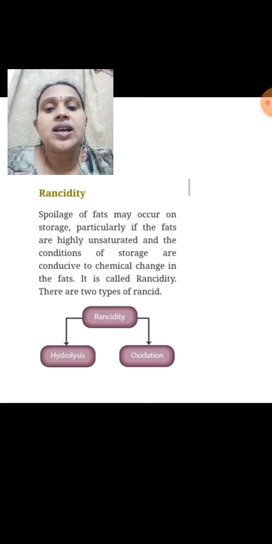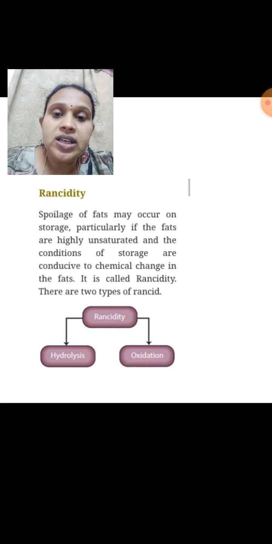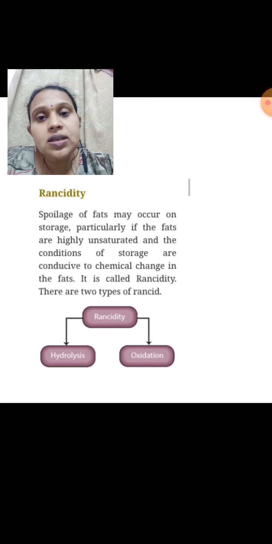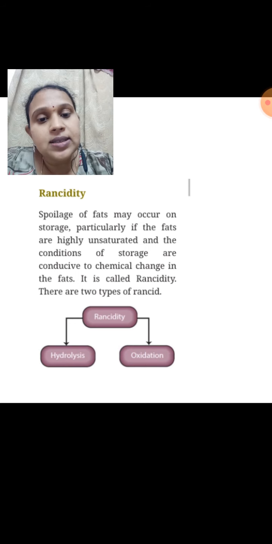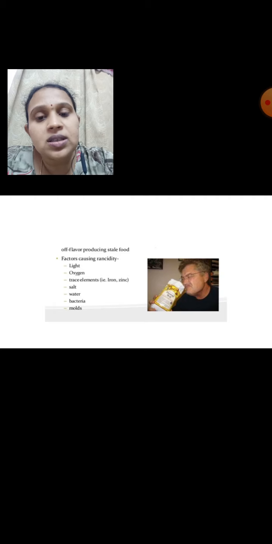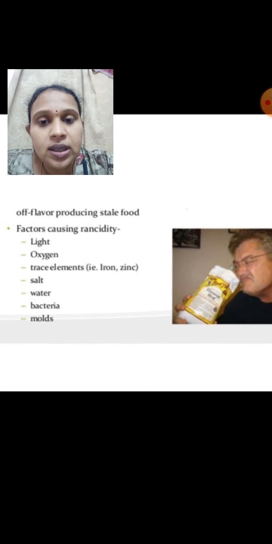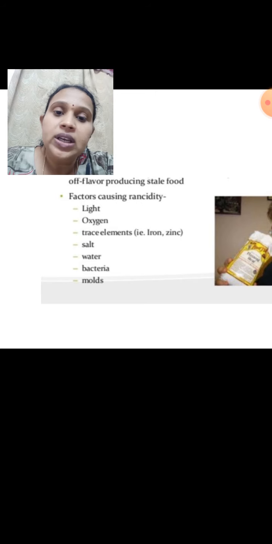So in general, rancidity is when the fats or oils present in food react with atmospheric oxygen or moisture and get spoiled. This phenomenon is known as rancidity. And next we will see the preventive methods. But before that, we will see the factors that cause rancidity.